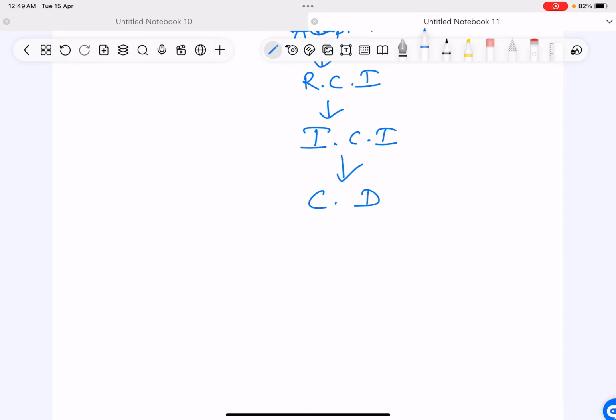So in two ways the cell may die in irreversible cell injury. The two ways of cell death are necrosis and apoptosis.